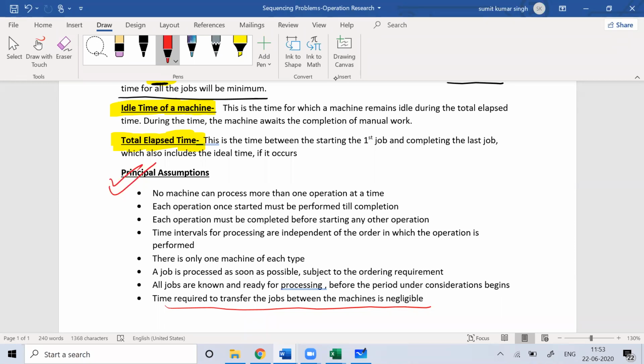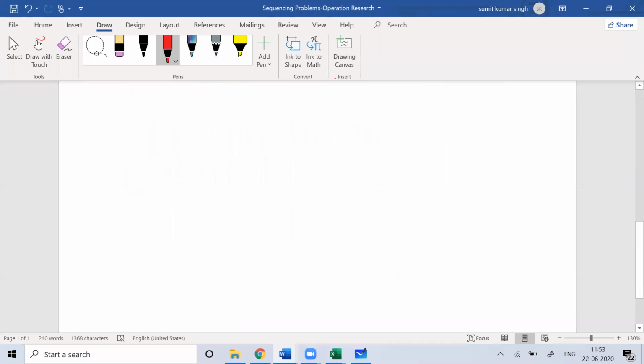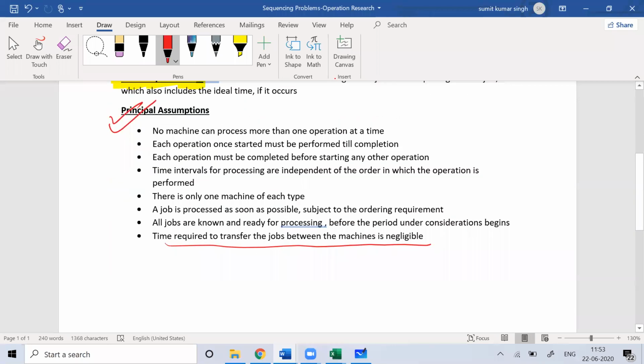So the moment you finish one work on one machine, you put it on another machine, and immediately the work starts on the other machine, with no gap in transferring the work. All these are assumptions to solve the problem. Based on these assumptions, we solve the problem.